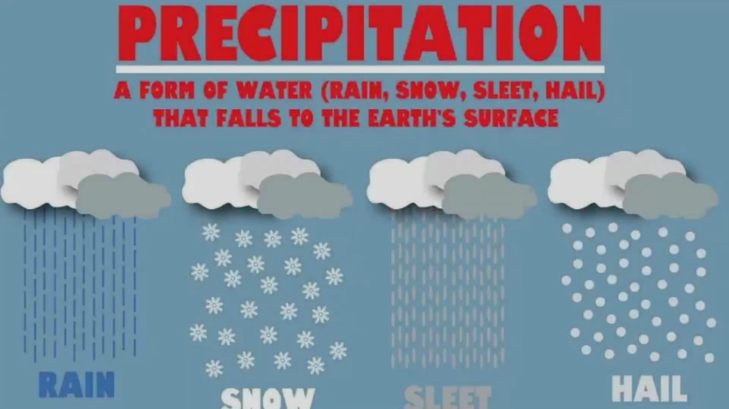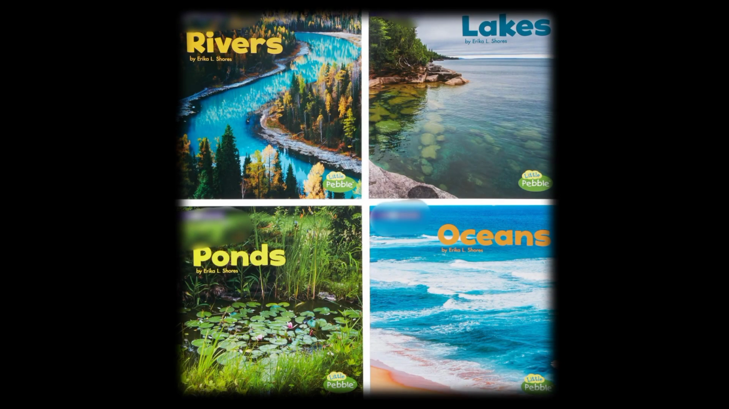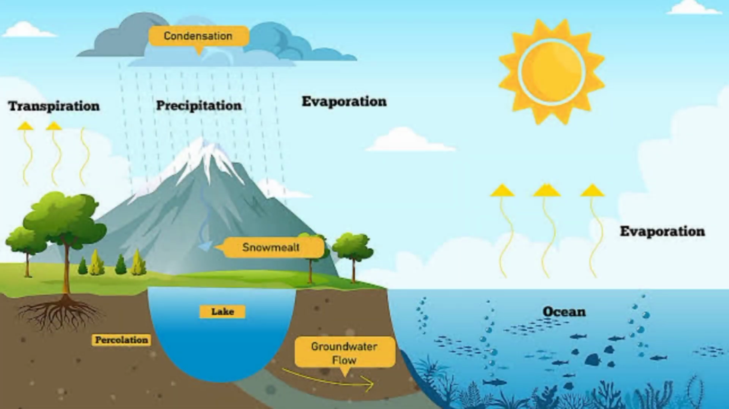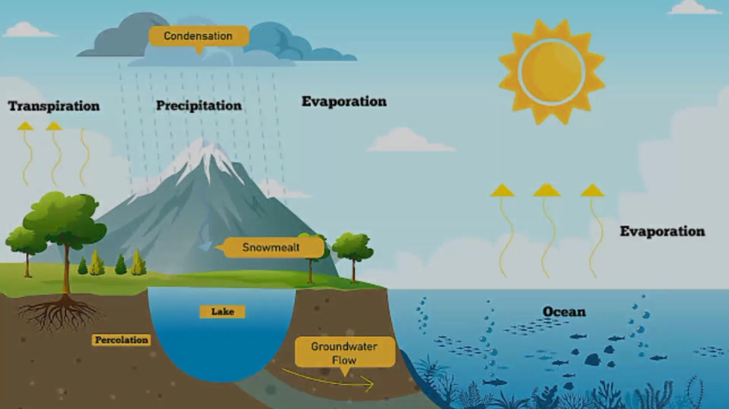Precipitation. Water from the clouds falls as rain, hail, or snow. This is called precipitation. The rainwater collects in the seas, oceans, rivers, and lakes. This cycle continues again as evaporation, condensation, and precipitation.